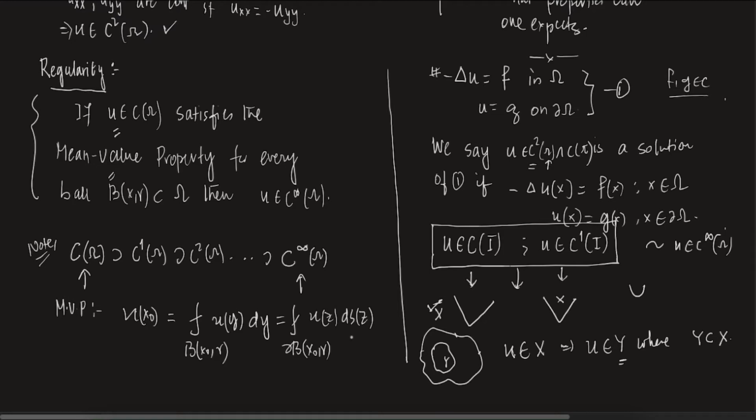If you do not know measure theory, you can just think about it as integration with respect to the surface, right?